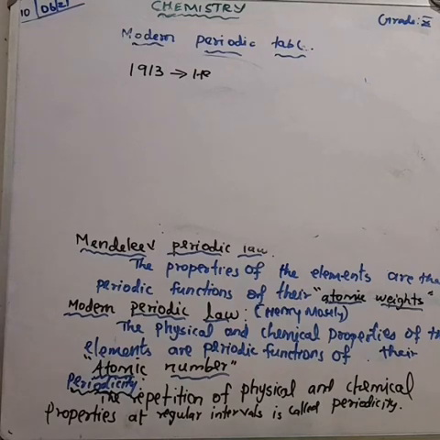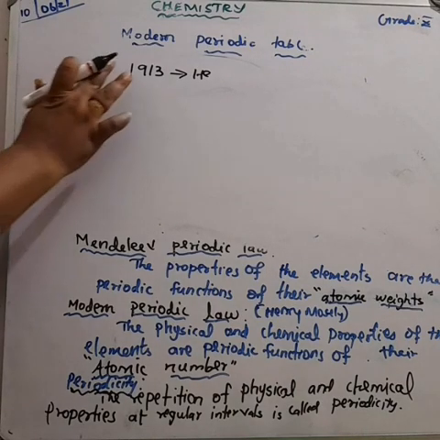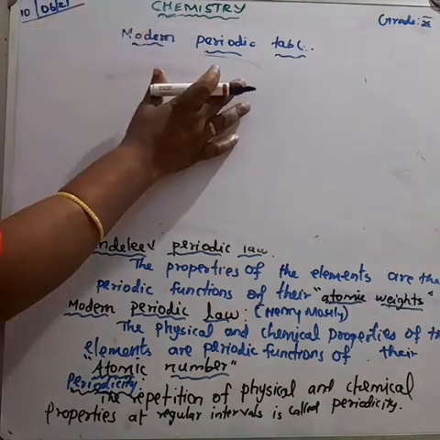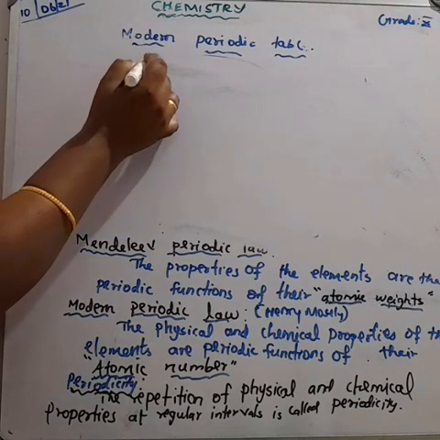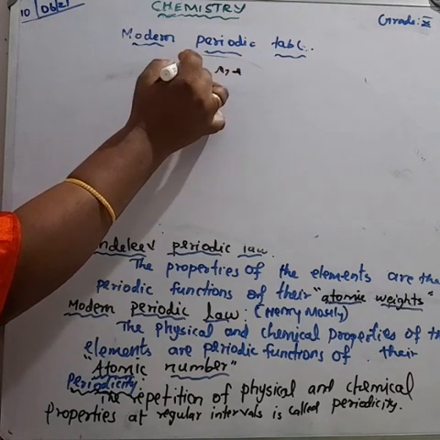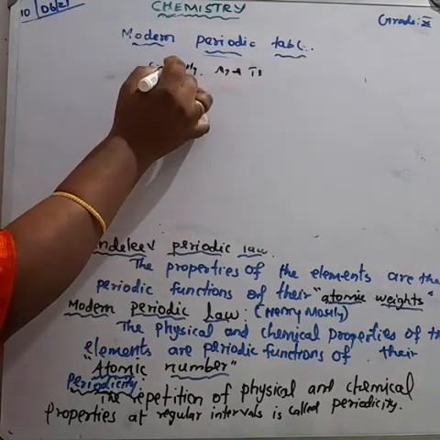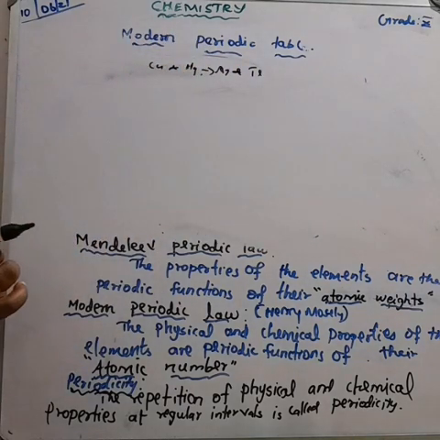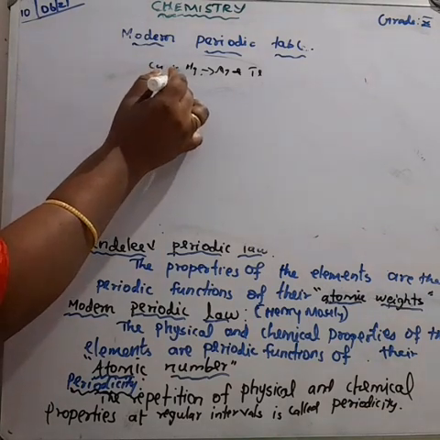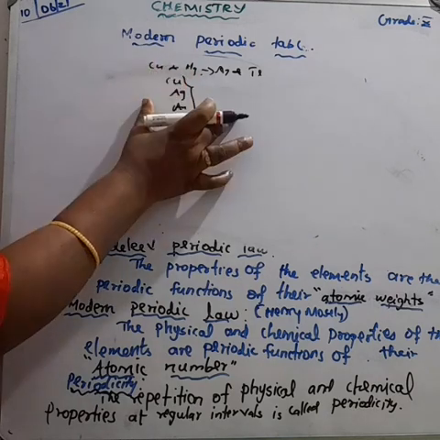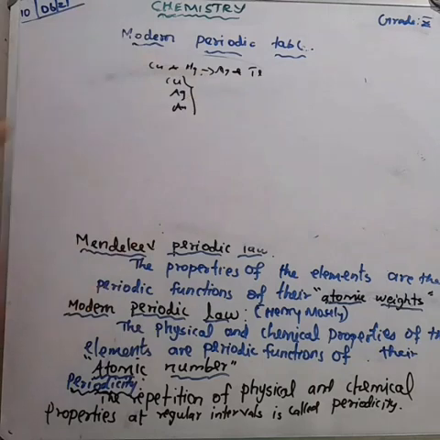But the Mendeleev periodic classification has some limitations. Certain elements having similar properties are separated in the periodic table. For example, copper and mercury, silver and gallium have dissimilar properties, but they have been grouped together. And copper, silver and gold have similar properties, as we know, but these elements are grouped apart in the periodic table. This is the limitation of Mendeleev.